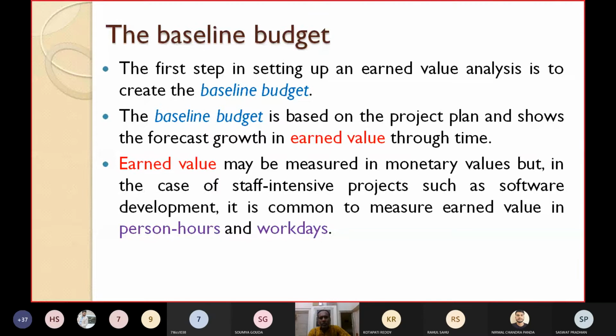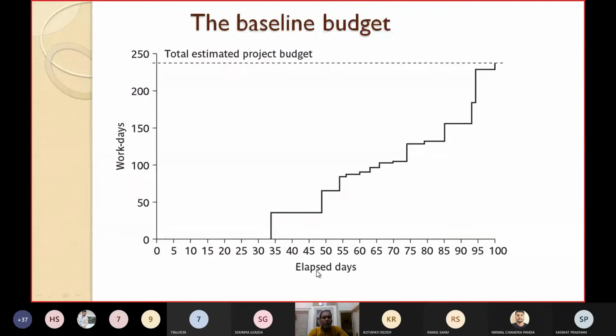This is the x-axis, where we have taken how the time passes, the elapsed days. On the y-axis you can take either cost, meaning money, or staff time, or effort, or work days. Here work days is being taken on the y-axis. So this curve will represent the total estimated project budget. This is how you can represent the baseline budget. This is an example of a baseline budget.